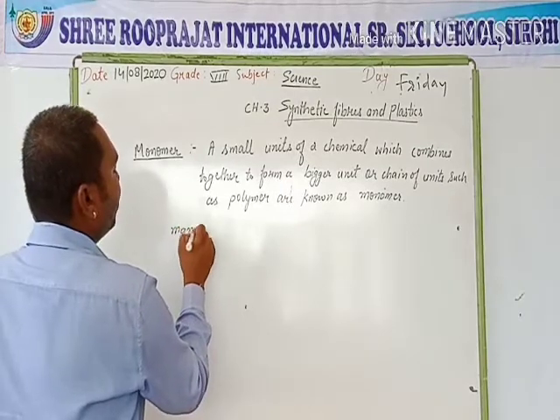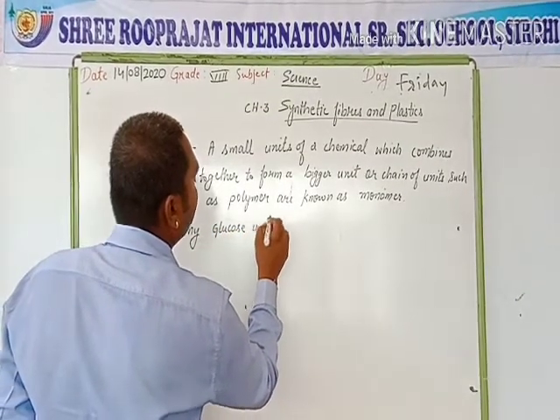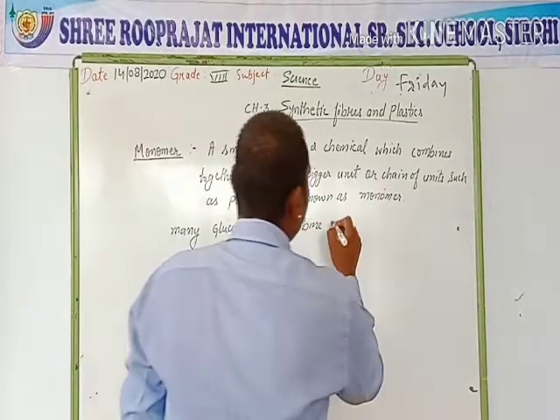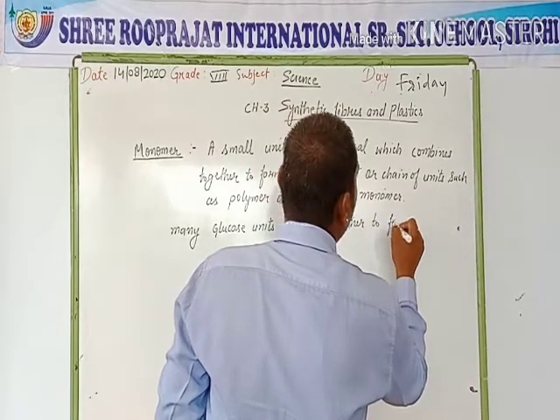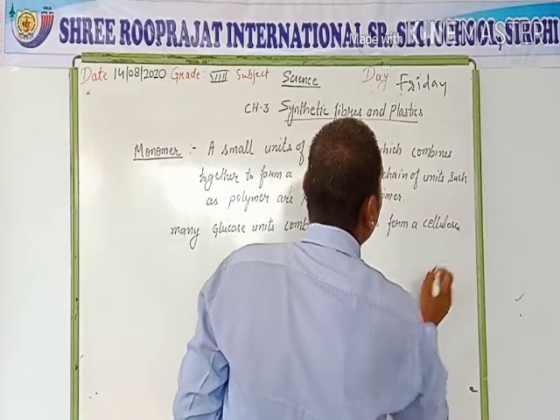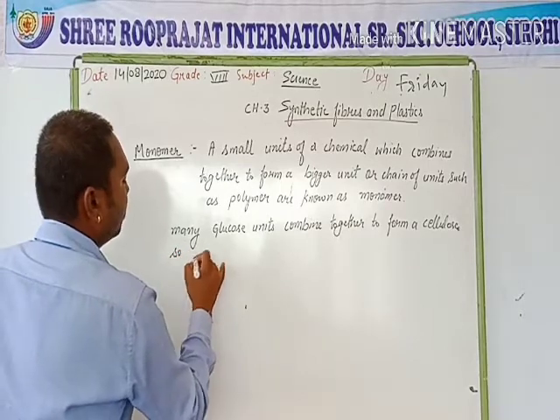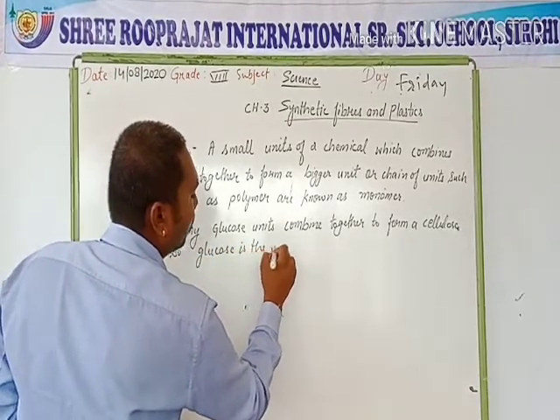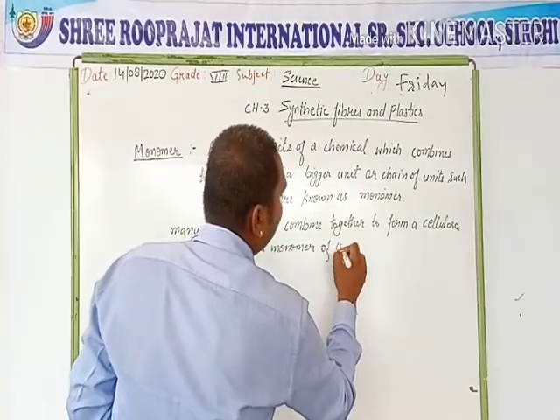many glucose units combine together to form cellulose. So, glucose is the monomer of cellulose.